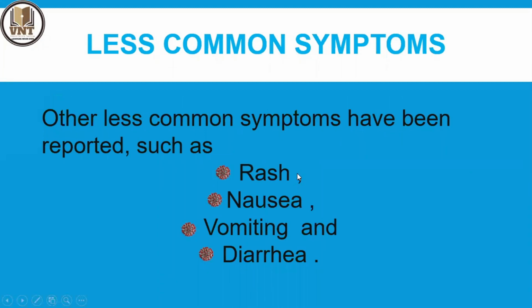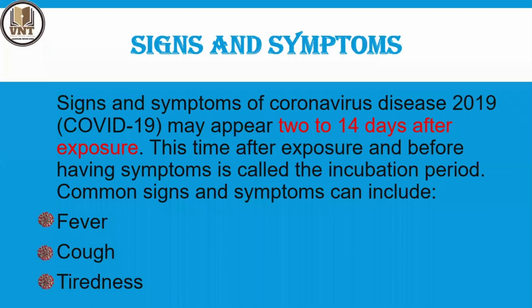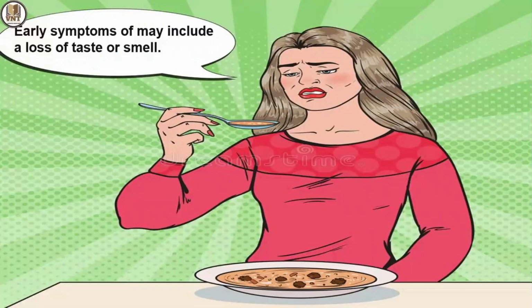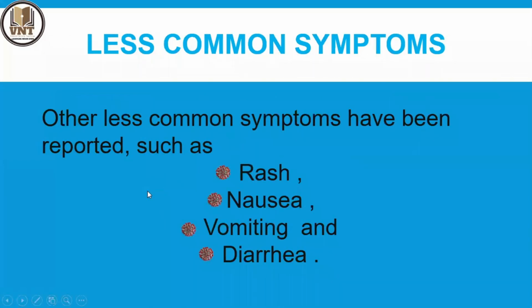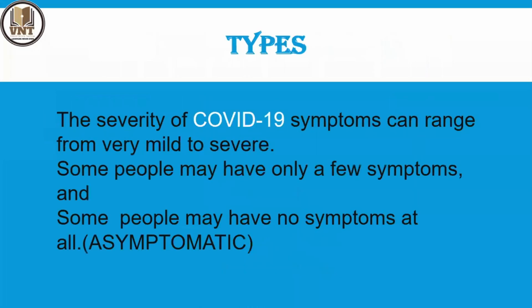The main thing is, first, the early symptoms are loss of taste or fever, cough, tiredness. They are the major and early symptoms. After these come the associated symptoms. These are some of the less common symptoms: skin rashes, nausea, vomiting, diarrhea. Next, as for types, there are mainly two types of COVID-19.